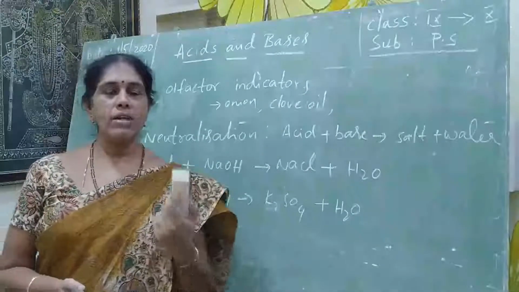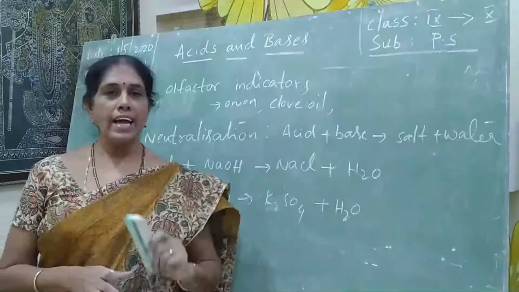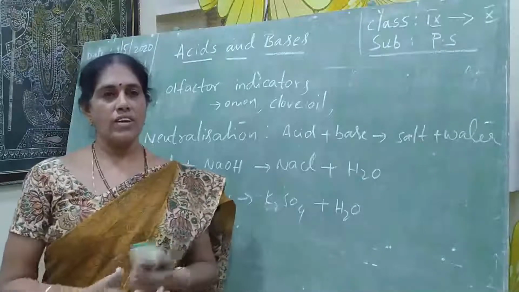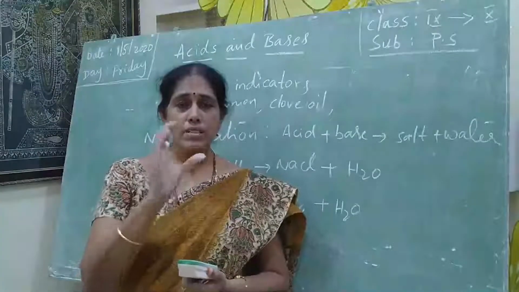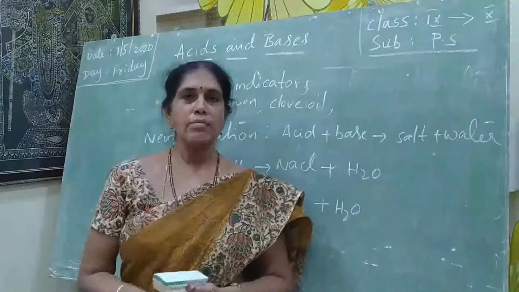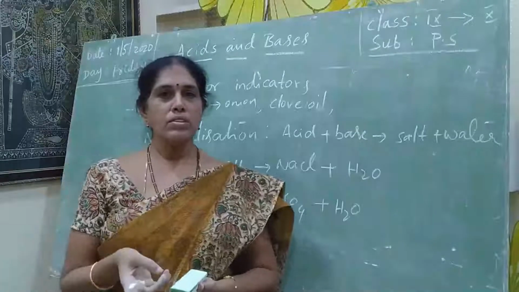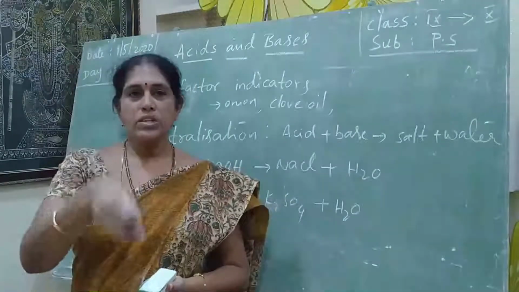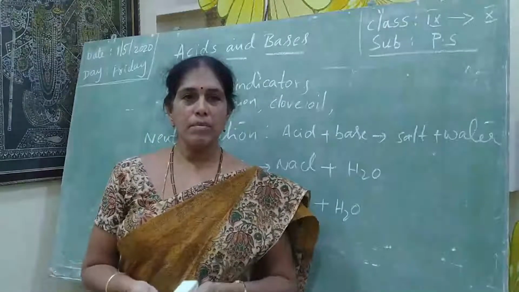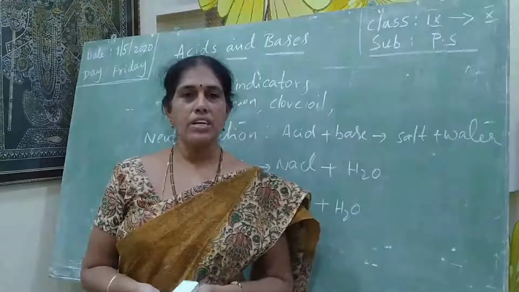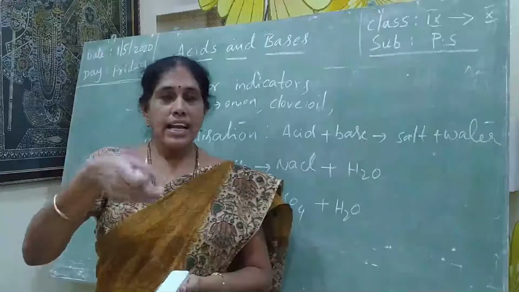Acids react with metals, we discussed. Acids react with carbonates, we discussed. Now, when acid reacts with base or base reacts with acid, what will happen? Students, before going to this, one small example. Take a small jar. In that take the phenolphthalein indicator, and pour the strong base sodium hydroxide into it. Sodium hydroxide is the base. It turns phenolphthalein into which color? Yes, pink color. Then add hydrochloric acid and observe the color of that solution.